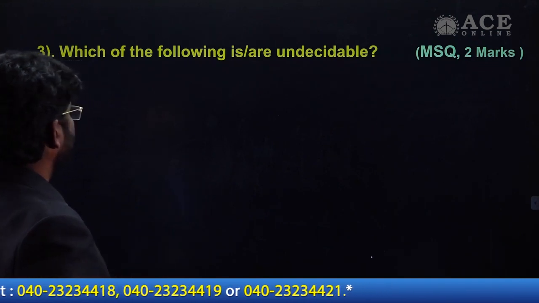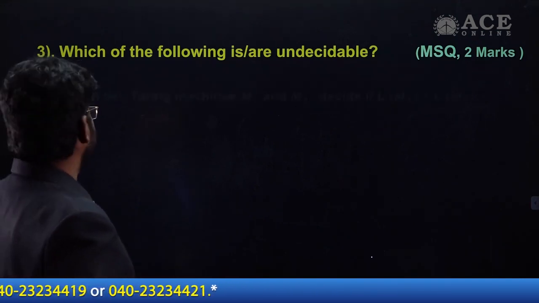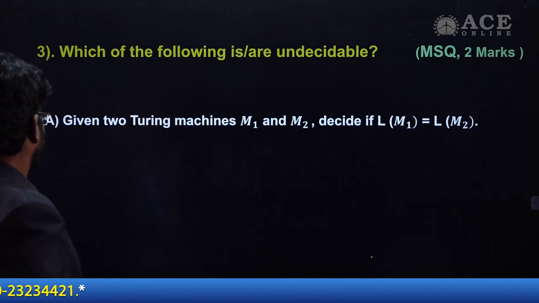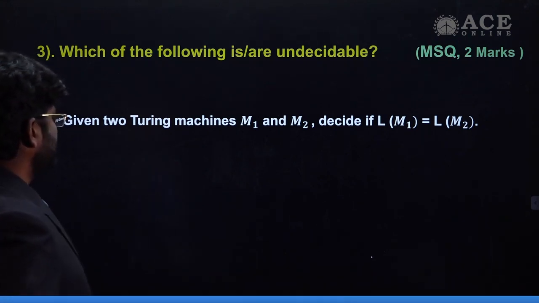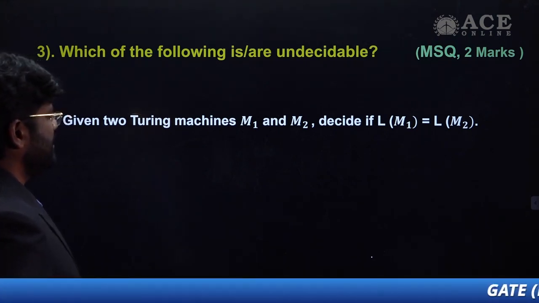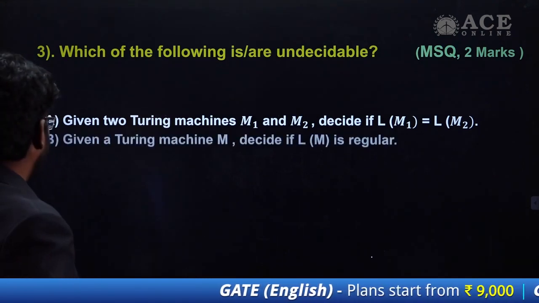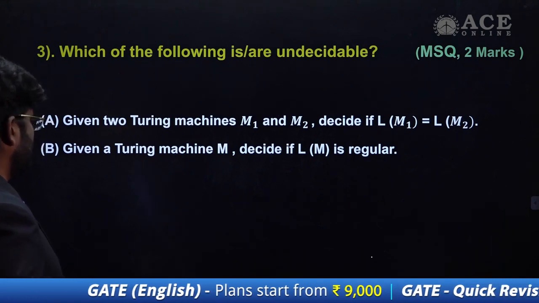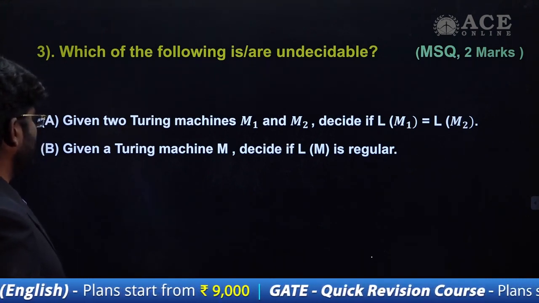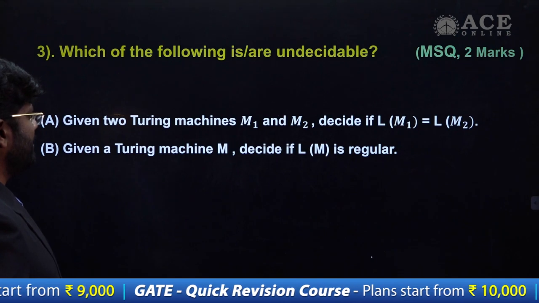Which of the following is or are undecidable? Option A: given Turing machines M1 and M2, decide if L of M1 is equal to L of M2. And we have statement number 2, that is option B: given a Turing machine M, decide if L of M is regular.